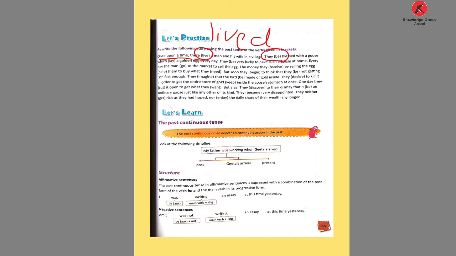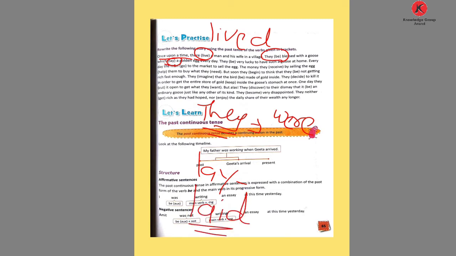There, then the verb be is given. So what is given here? They. They is third person plural. So what do we write? We write the past to be form, but plural. So we write here were. They were blessed with a goose which lay a golden egg every day. Here is given the verb lay. So what is the past form of lay? L-A-I-D, laid. Laid is the past form. Which laid a golden egg every day.